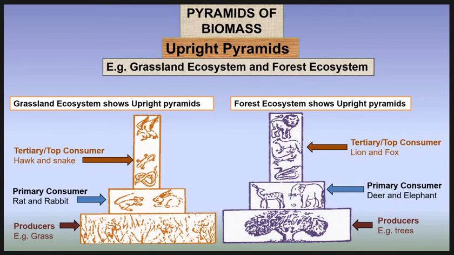Then we see the pyramid of biomass that is the upright pyramid. Example, grassland ecosystem and forest ecosystem. In grassland ecosystem and forest ecosystem, there is generally a gradual decrease in the biomass of organisms at successive levels from the producers to the top carnivores. Thus the pyramid is upright. See here, in both the ecosystems, the biomass gradually decreases. That's why the pyramid is upright.